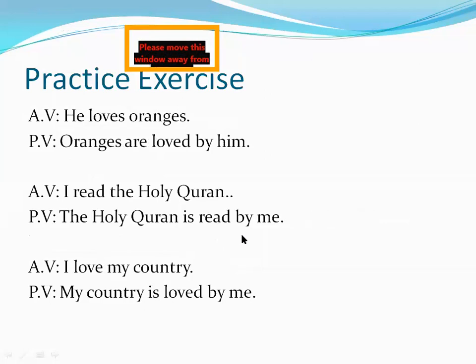Now this is the practice exercise of present indefinite. Still we are on the present indefinite tense. Okay. Active voice, he loves oranges. Again, he plus V1 S or ES. Why we are using S or ES here? Because there is a singular subject.